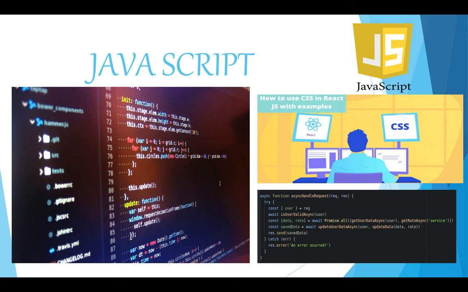JavaScript is a very powerful language, often known as JS. It is a high-level, dynamic, interpreted programming language. It is also a client-side scripting language used to create complete dynamic web applications and websites. With the use of JavaScript, you can add functionality to your web pages. When you want to perform some action in your website, you use JavaScript. JavaScript is used to make your page alive.